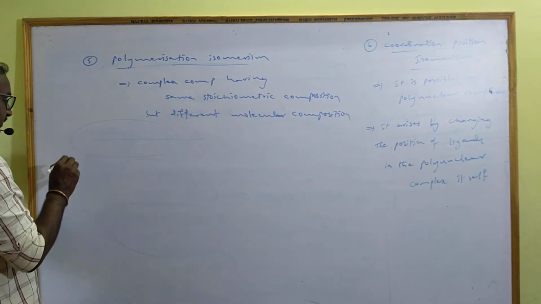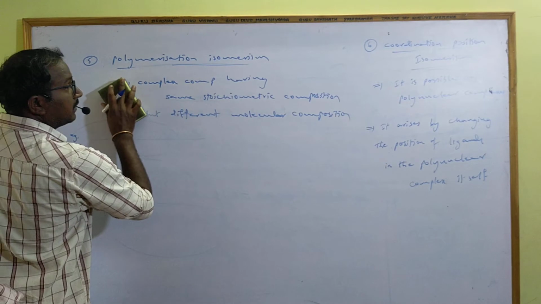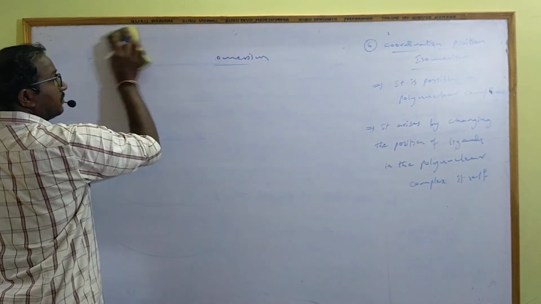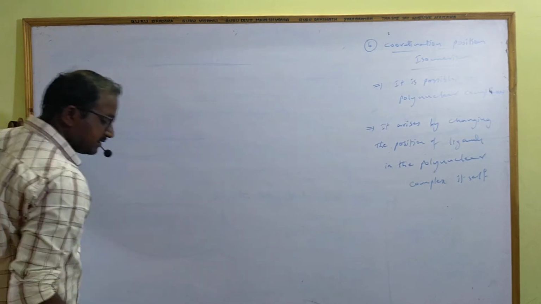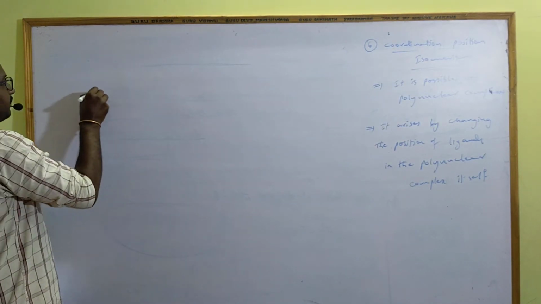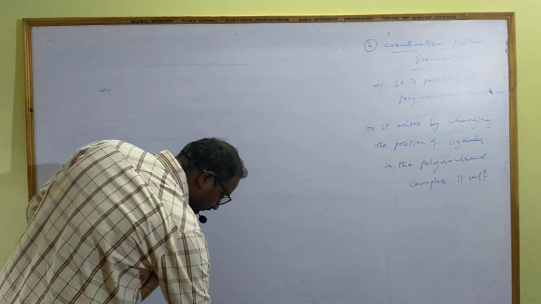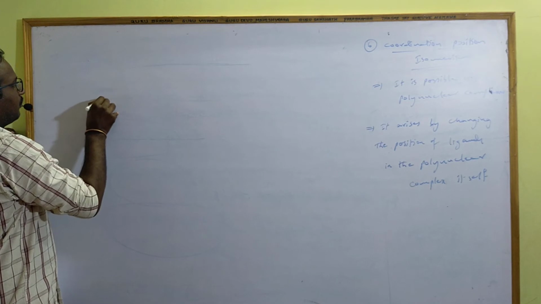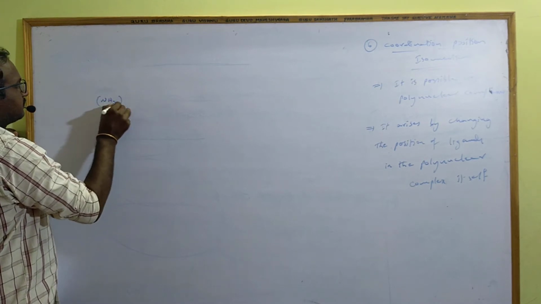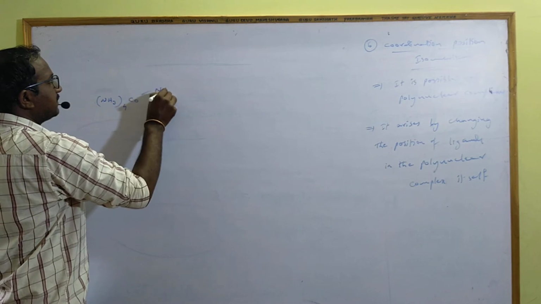Example, I am taking example for that, not polymerization. The examples for coordination position isomerism. 4 ammonia molecules, cobalt, bidentate, that is bridge ligands.